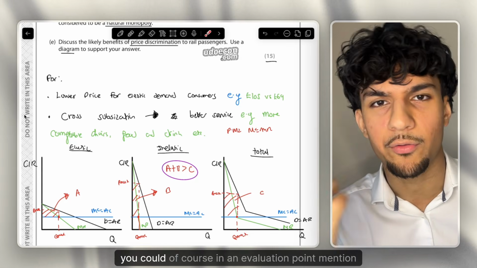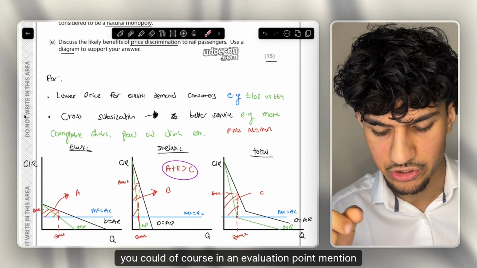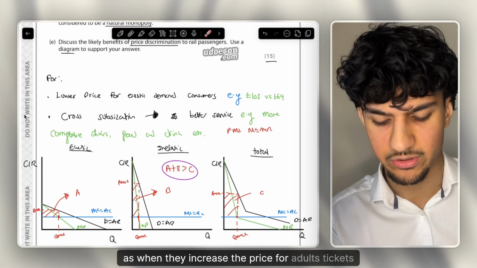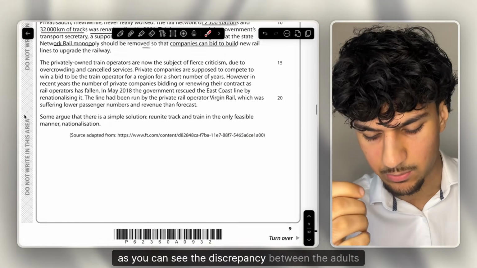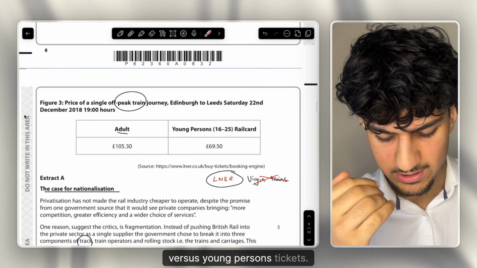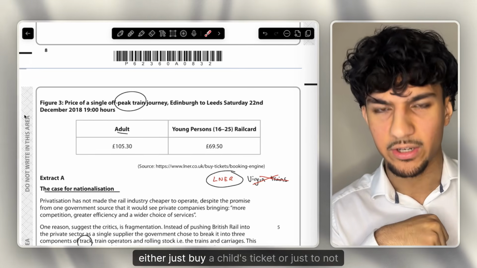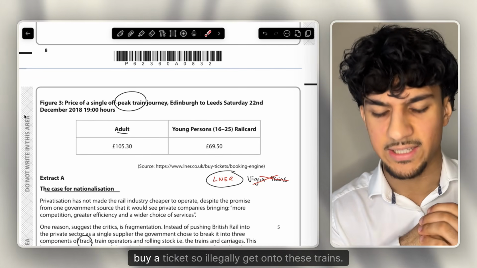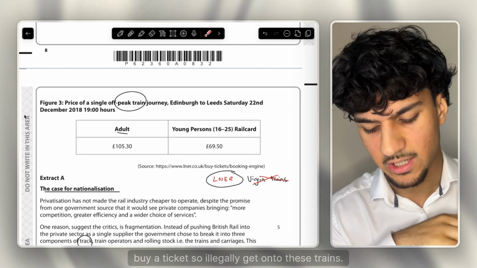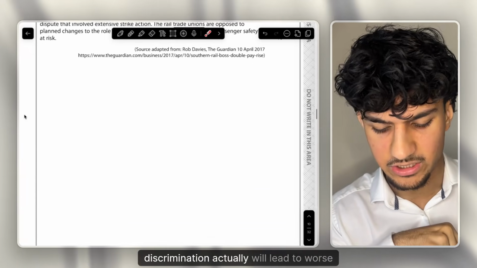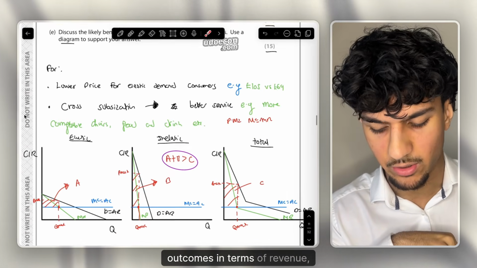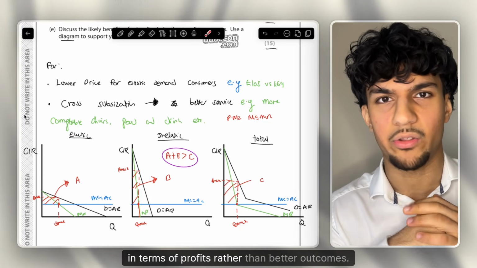But you could, of course, in an evaluation point mention, as when they increase the price for adults tickets, as you can see the discrepancy between the adults versus young persons tickets, it increases the incentive for individuals to either just buy a child's ticket or just to not buy a ticket, so illegally get onto these trains. Therefore, you could talk about how price discrimination actually will lead to worse outcomes in terms of revenue, in terms of profits, rather than better outcomes.